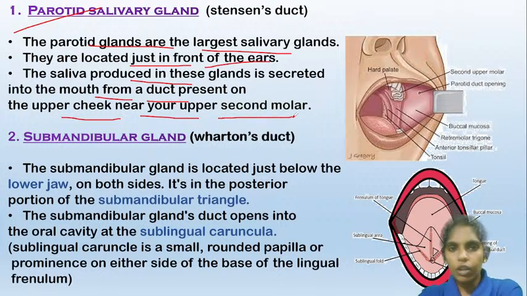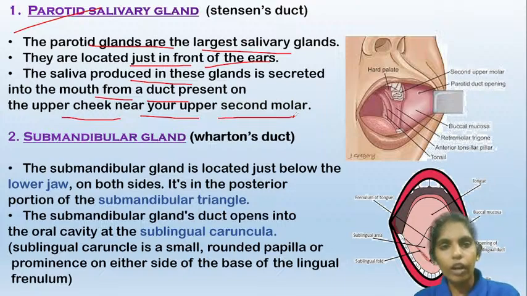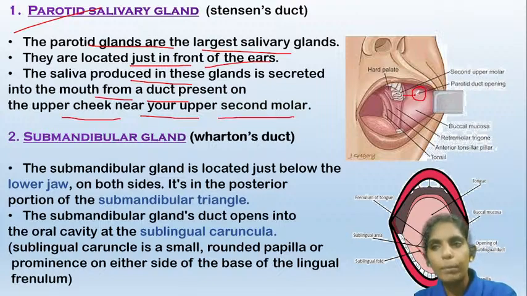So the saliva is produced in this parotid gland, and from there the saliva enters the duct, that is Stenson's duct, and this duct opens here on the upper cheek. That is beside the second molar teeth, that means here in the back. So that duct will open on the upper cheek.